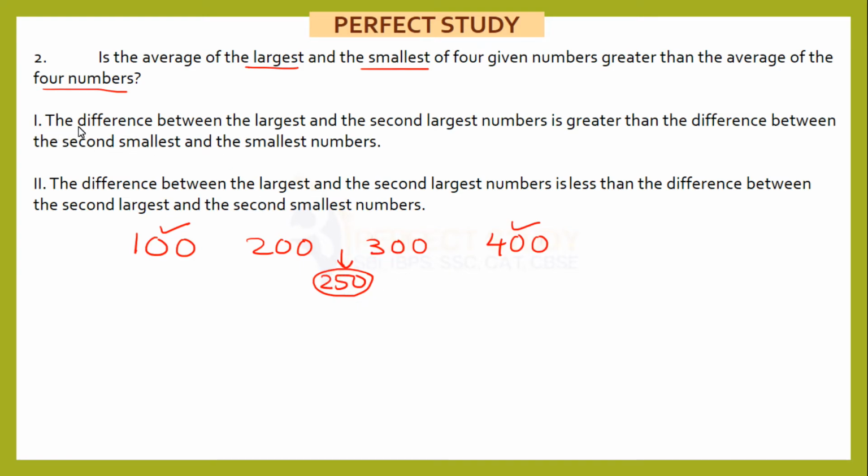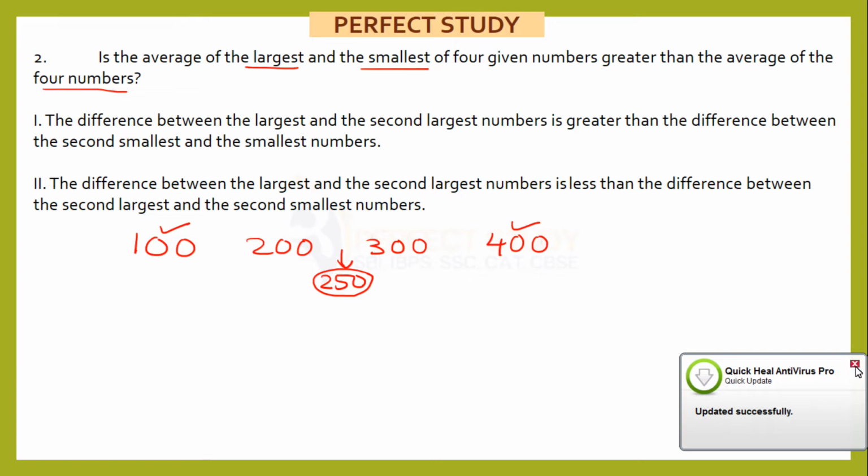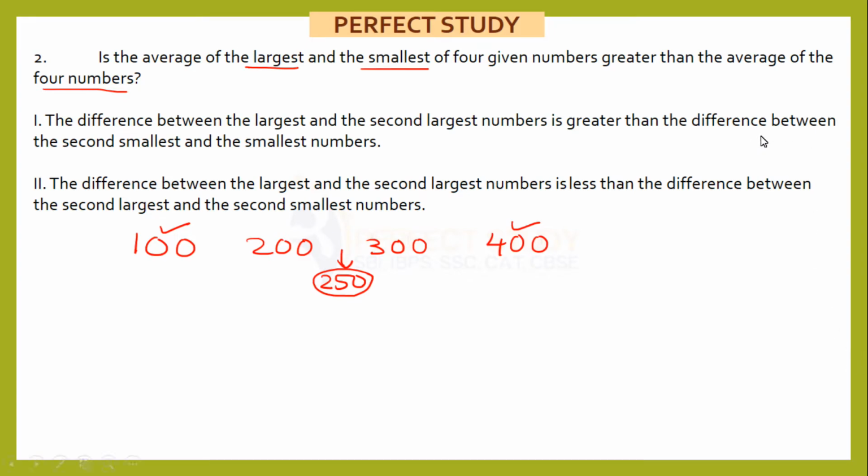Now let's see number 1. The difference between the largest and the second largest is greater than the difference between second smallest and smallest, means the difference of these two is greater than the difference between these two.